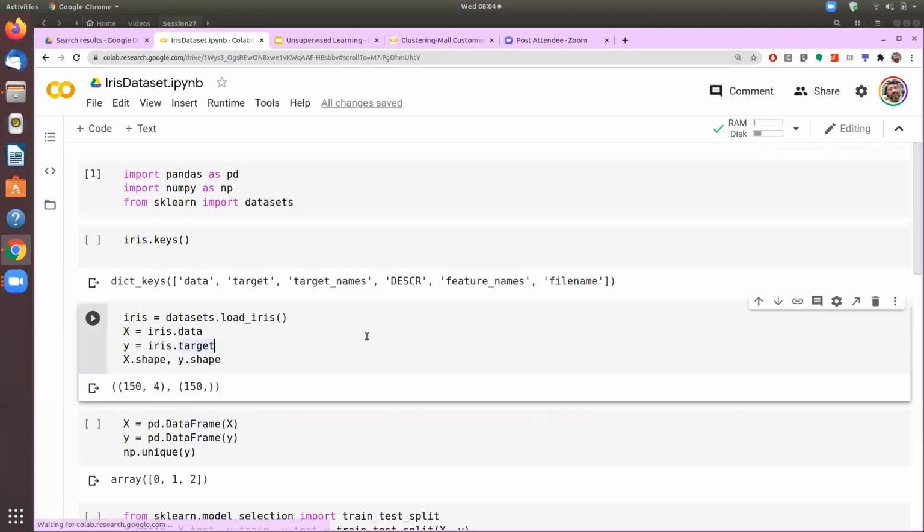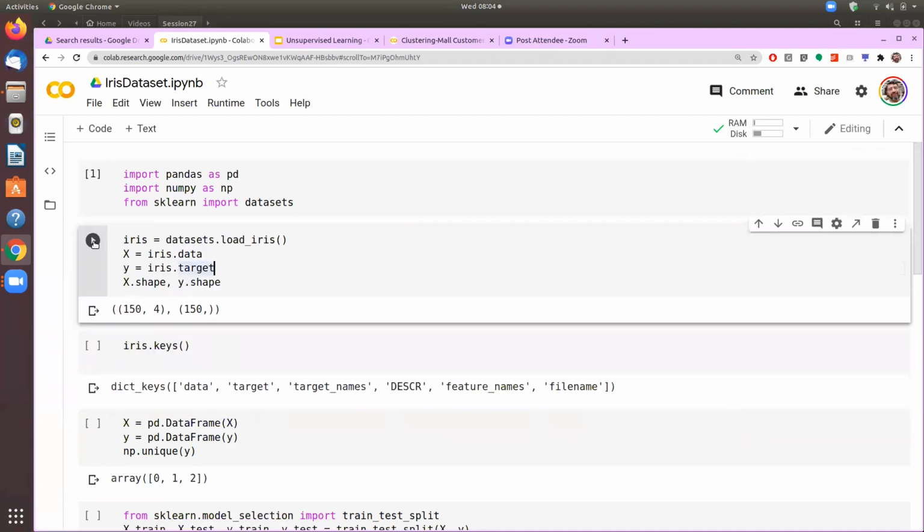I think this one has to come first. Then we get the data set. We are seeing that we have 150 records and each one has four different attributes. So the X is having four different attributes and Y is having just the names.